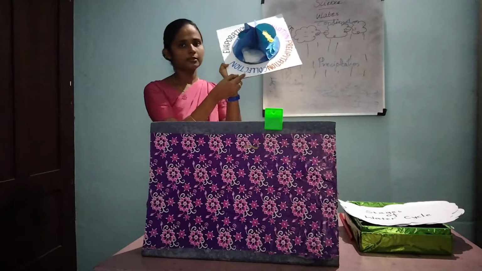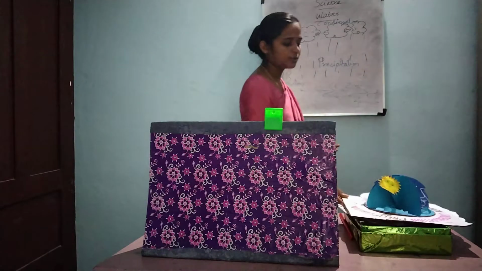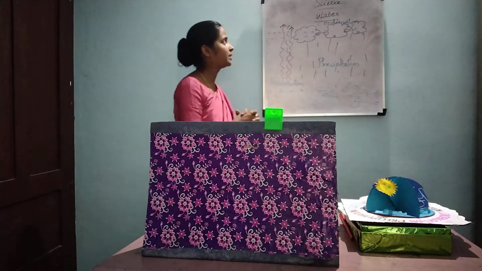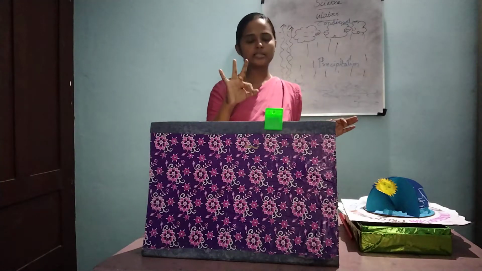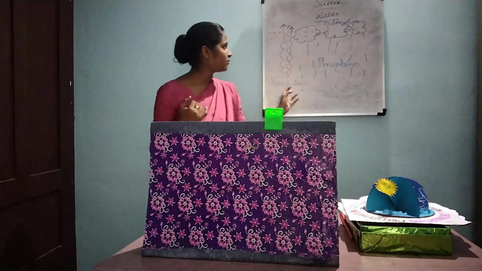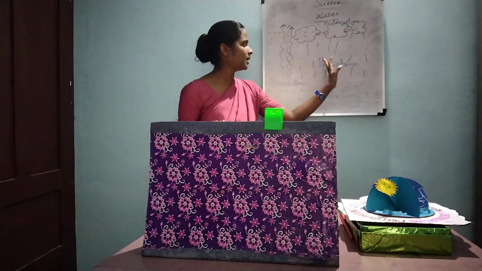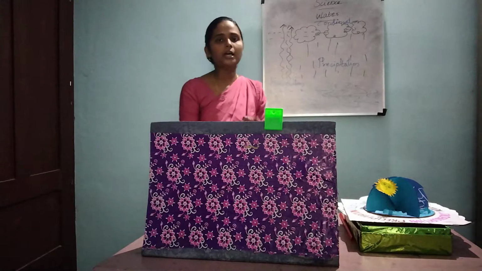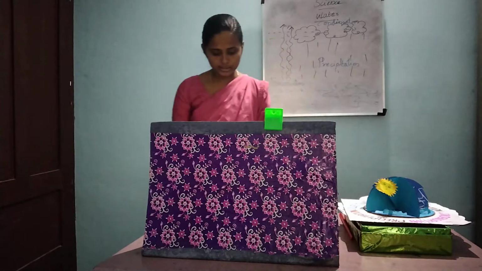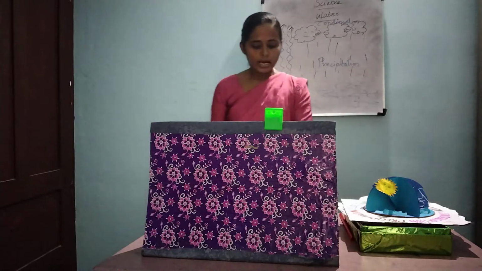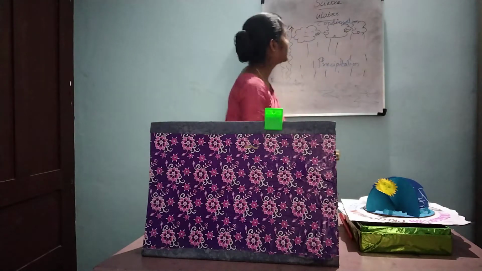Okay, students. So today we covered a very small topic. Today we learned about the water cycle. That is, the water cycle has 3 stages: evaporation, condensation and precipitation. And also there will be a collection. Okay, and next we are going to learn about transpiration.